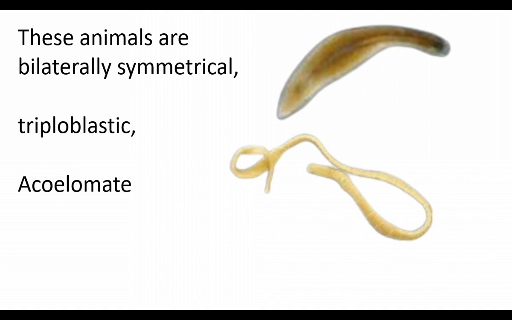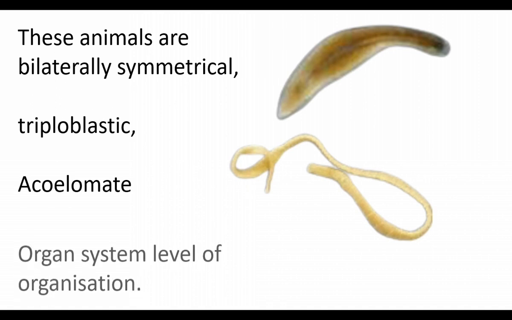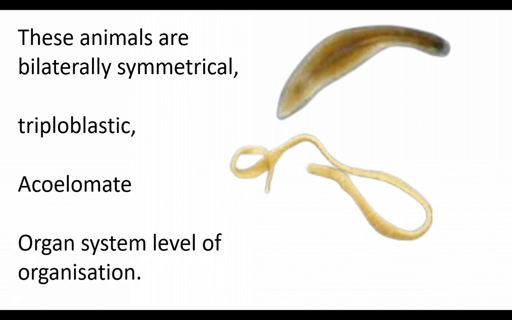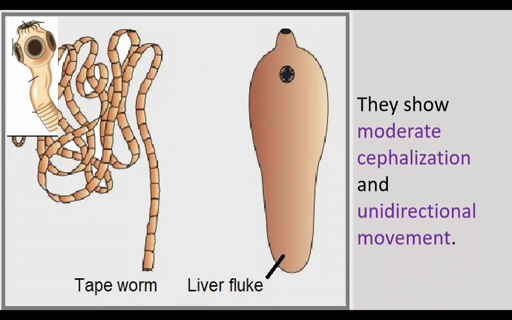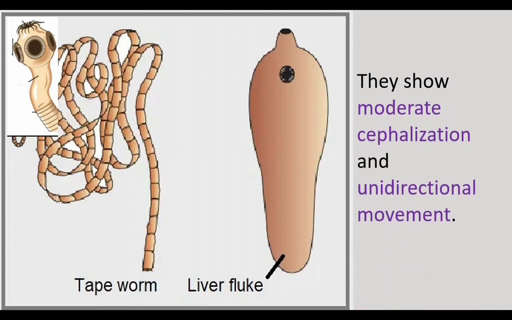They do not have a body cavity. In between ectoderm and endoderm, the mesoderm fills. So there is no body cavity, so they are acoelomates. They have organ system level of organization. They have some organ systems. They show moderate cephalization and unidirectional movement.